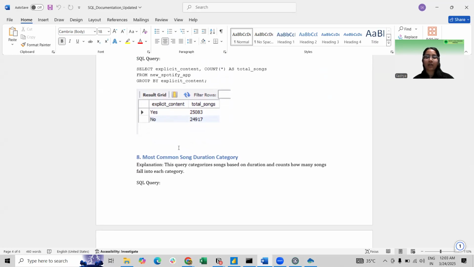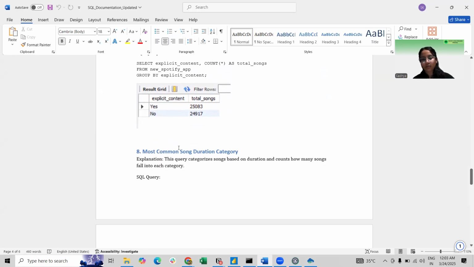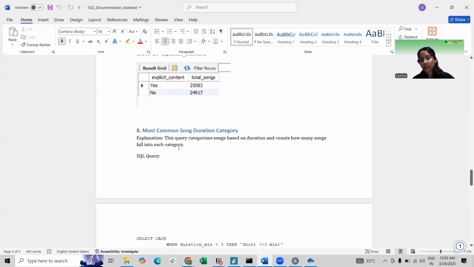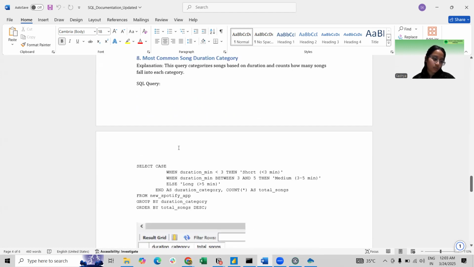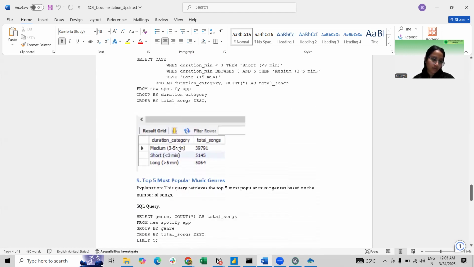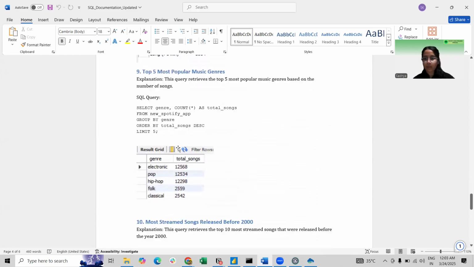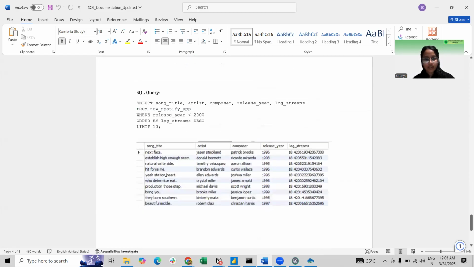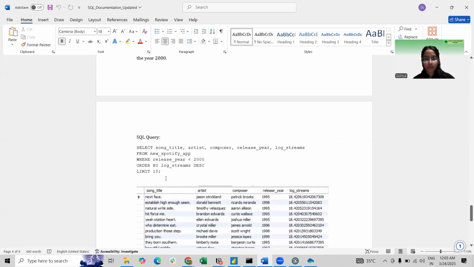So we can figure out whether popularity depends on explicit or non-explicit content, or maybe it is not that dependent on it. Using SQL queries, I was able to quickly extract meaningful insight without processing a large data set in Python. So these are some queries that I have performed, and these are the particular results of the same.